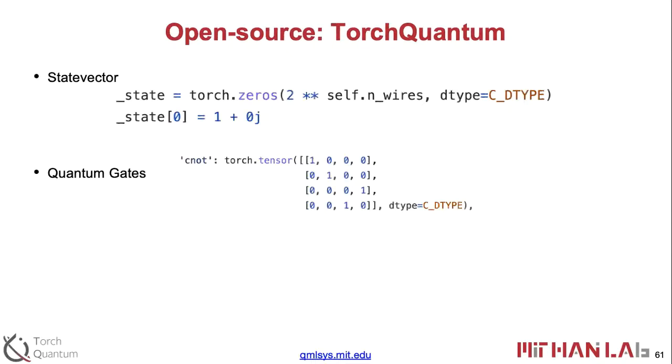Okay, so let's just very briefly have a look at the underlying implementation. So we have the state vector here, so we can use the PyTorch states to initialize that. And then for, say, a CNOT gate, we can use this matrix to put that into the PyTorch tensor, and then we can do the matrix vector multiplication in PyTorch.